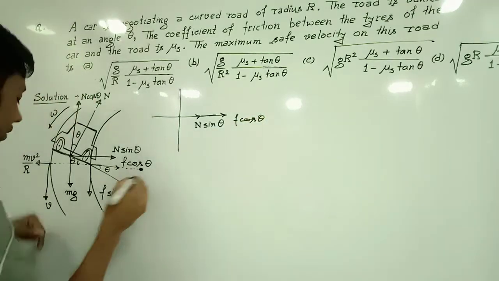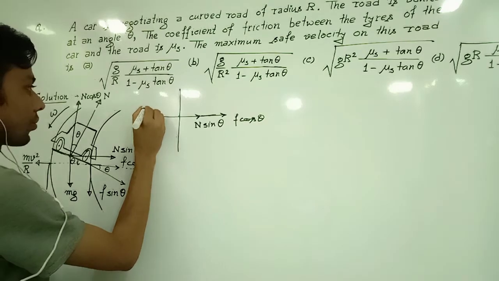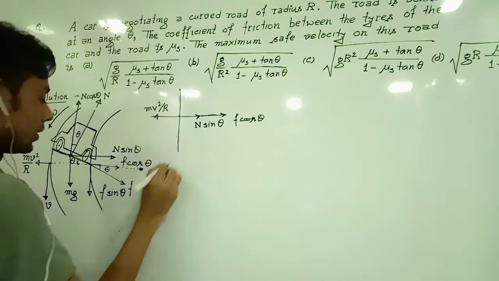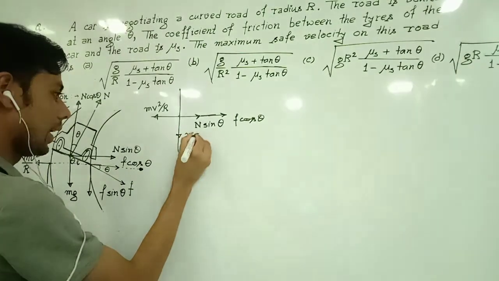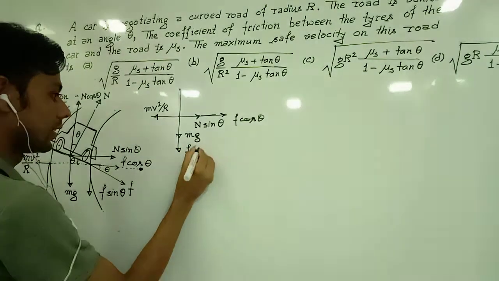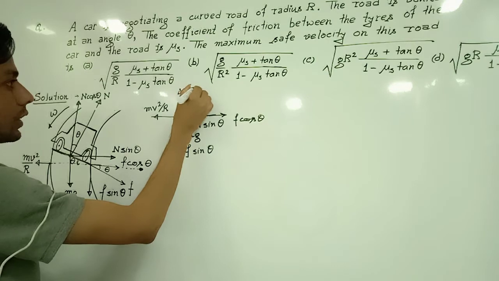The force in the other horizontal direction is only mv square divided by r. The downward forces are mg and F sin theta. The upward force is equal to N cos theta.